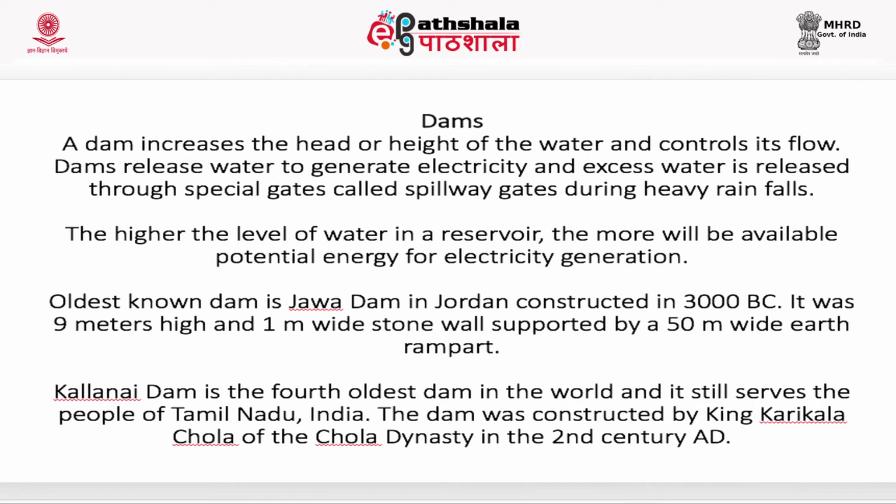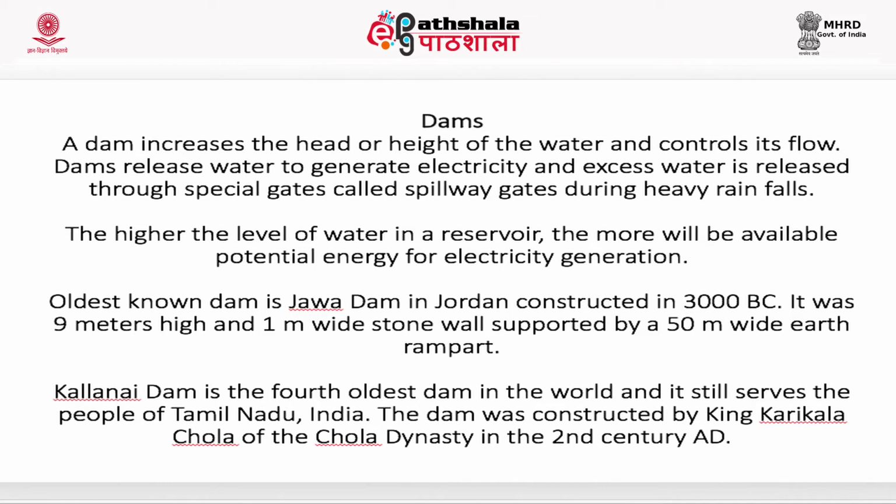Dams release water to generate electricity, and excess water is released through a special gate called a spillway gate during heavy rainfall. The higher the level of water in a reservoir, the more potential energy will be available for electricity generation.